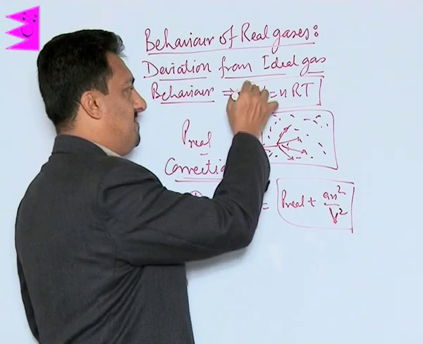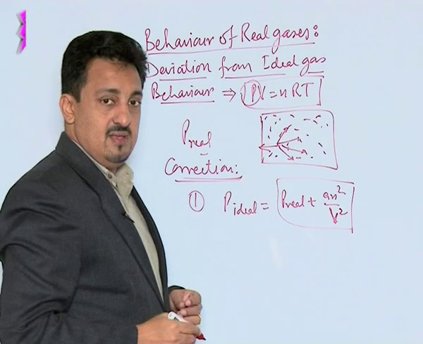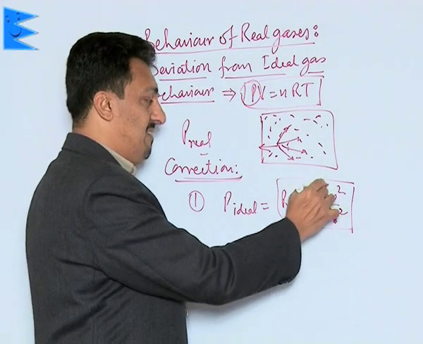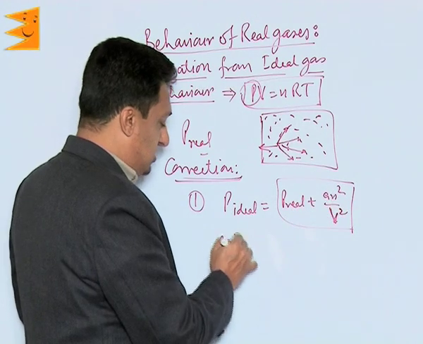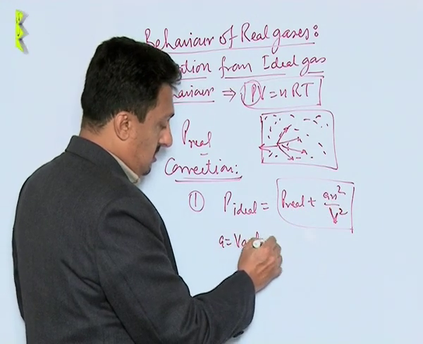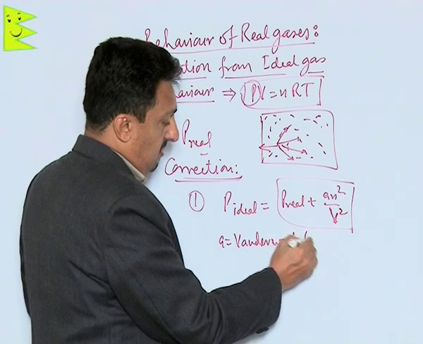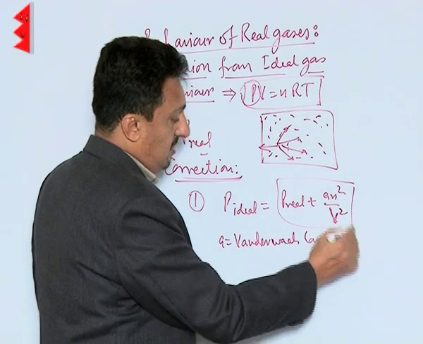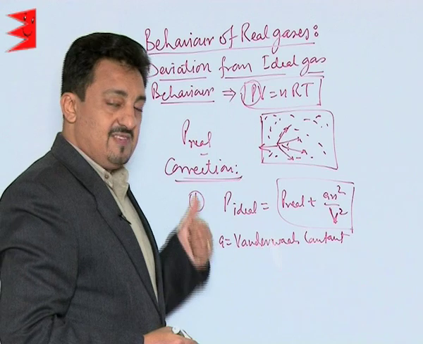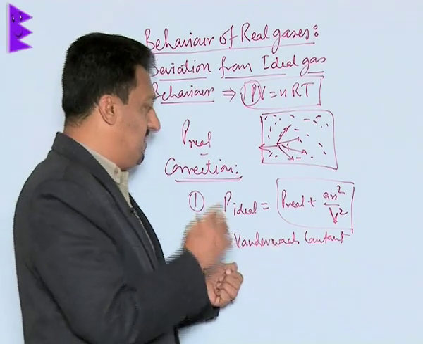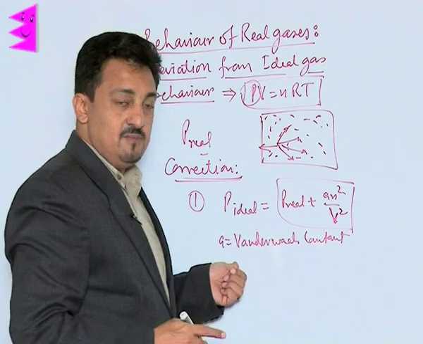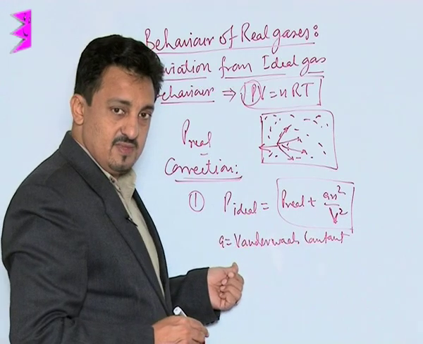So in place of the ideal P, we take P real plus a n squared over V squared, where a is called the van der Waals constant. It was van der Waals who gave these corrections in the formula.